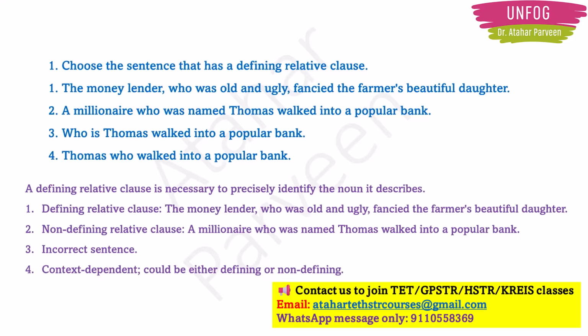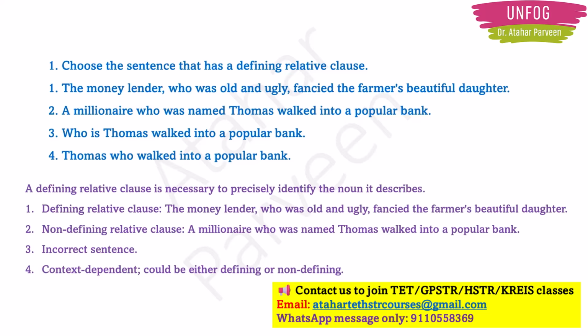Here whatever nouns are mentioned, the money lender is being described, right? And then the farmer's daughter is also being described. She is beautiful, they are telling. So sentences wherein you are precisely identifying the noun it describes are known as defining relative clauses.